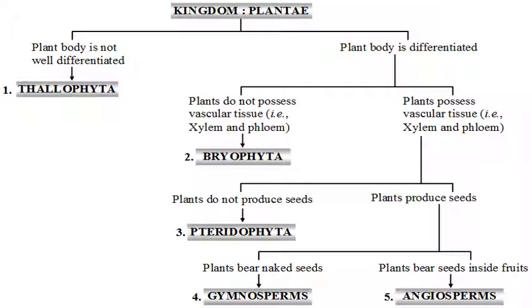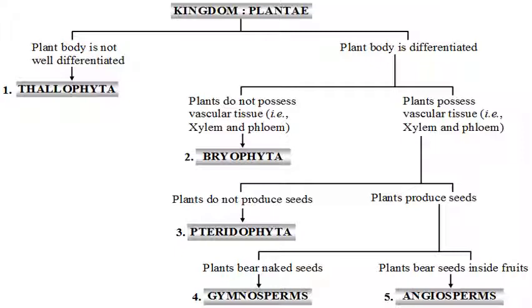a complete chart showing how the plant kingdom has been divided into different divisions on the basis of some characteristics. If the plant body is not well differentiated, meaning they do not possess true roots, stems and leaves, they are kept in Thallophyta, and under Thallophyta we place algae. Now, if their plant body is differentiated into root and shoot like structures, they are termed bryophytes, which do not have vascular tissues, xylem and phloem.